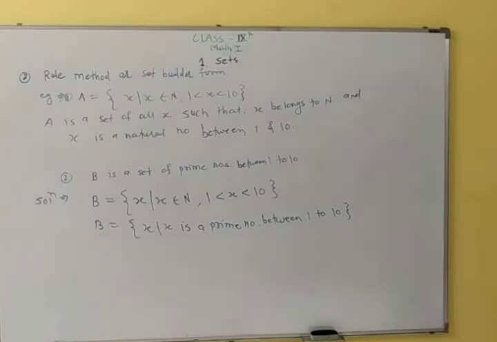So first, listing or roster method. Example, fill in the blanks given in the following table. Listing or roster method, A equal to 2, 4, 6, 8, 10, 12, 14. And in rule method the answer is given: A is a set of all x such that x is an even natural number less than 15.